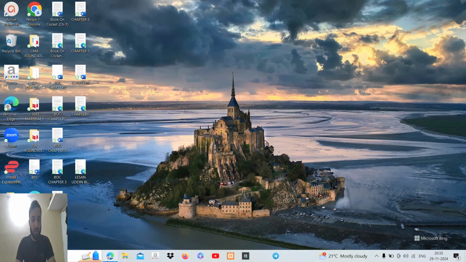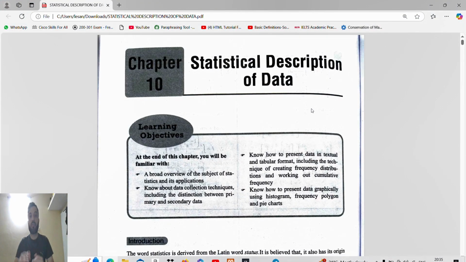So guys, from today onwards we are going to start with a one shot of CMA. It's not for the CA foundation, it's for CMA foundation, because we know on 15th of December you have an examination for the CMA foundation. So I am going to start with a one shot of each and every chapter of CMA foundation.